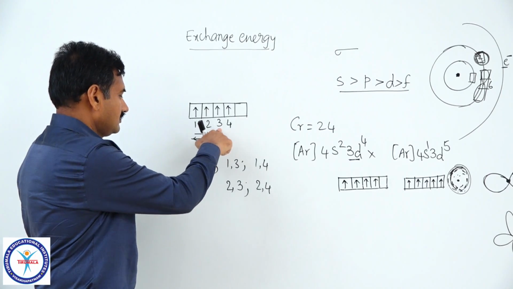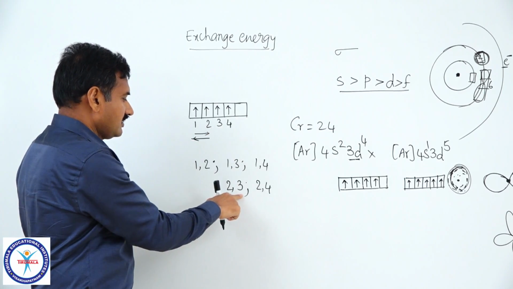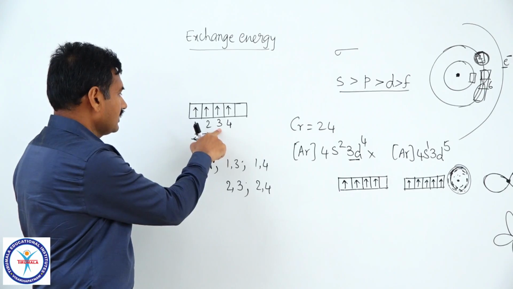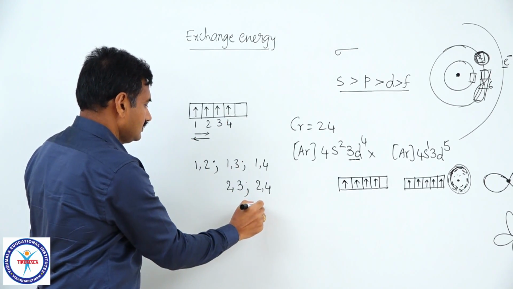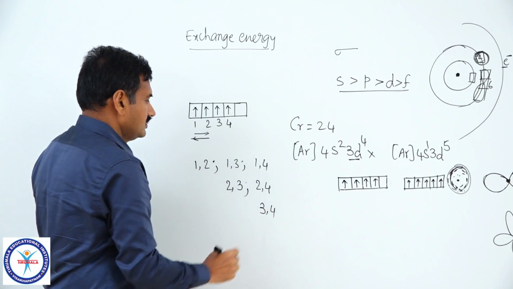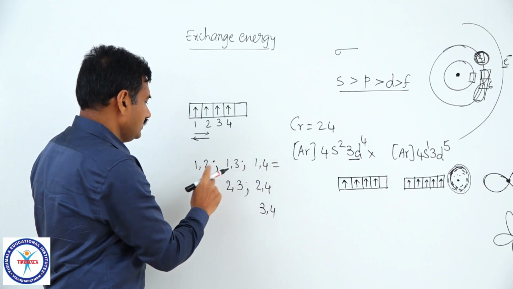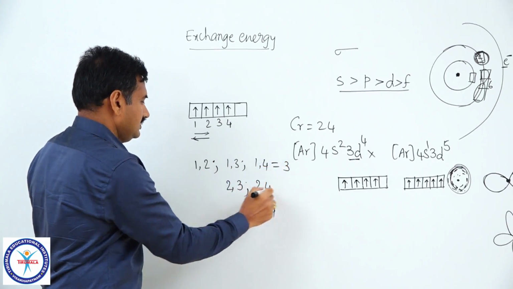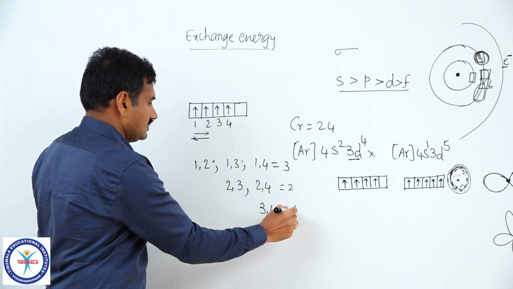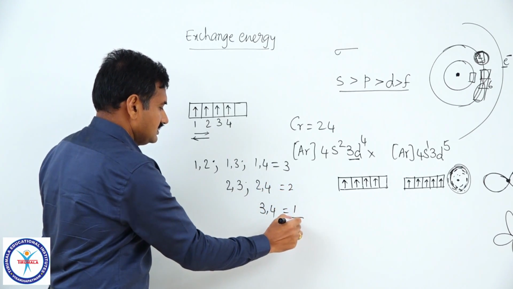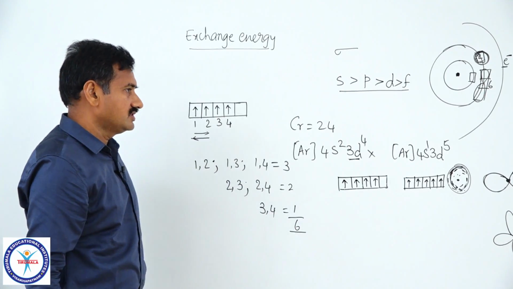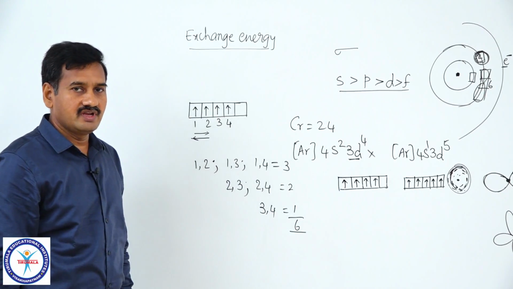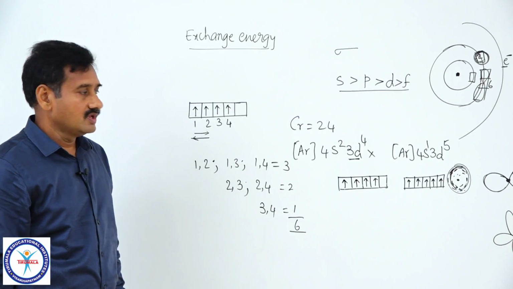Similarly, third electron and second electron exchange is already given, third electron and first electron exchange is already given. So, third electron with fourth electron, 3-4. So, what is the number of exchanges now possible? Here 3, here 2, here it is 1. 3 plus 2 plus 1. 6 exchanges are possible with d4 configuration for chromium.